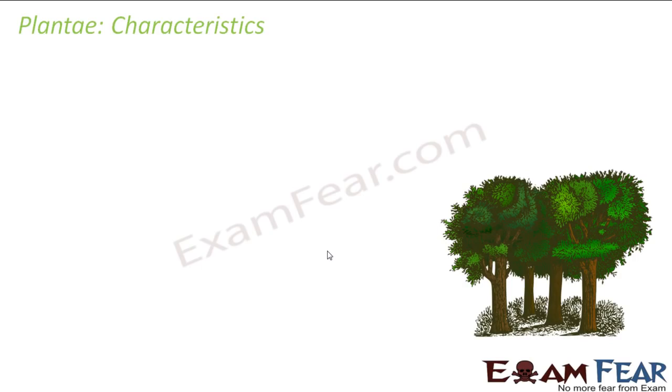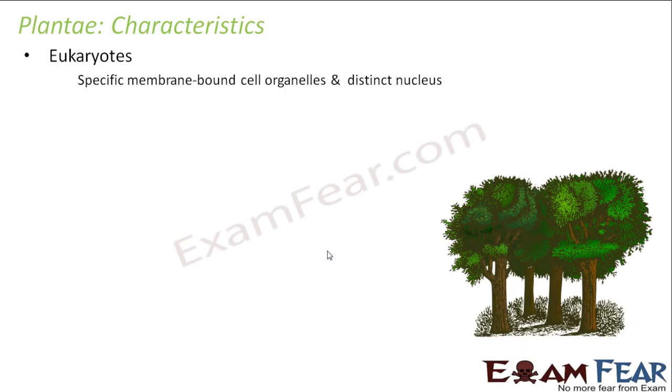First of all, we should know what are those specific things which distinguish organisms that fall under the plant kingdom from any other kingdom. How is the plant kingdom different from Monera, Protista, fungi, or Animalia? Some of the very basic characteristics of the plant kingdom: the first is eukaryotes. That is, they have specific membrane bound cell organelles and a distinct nucleus.